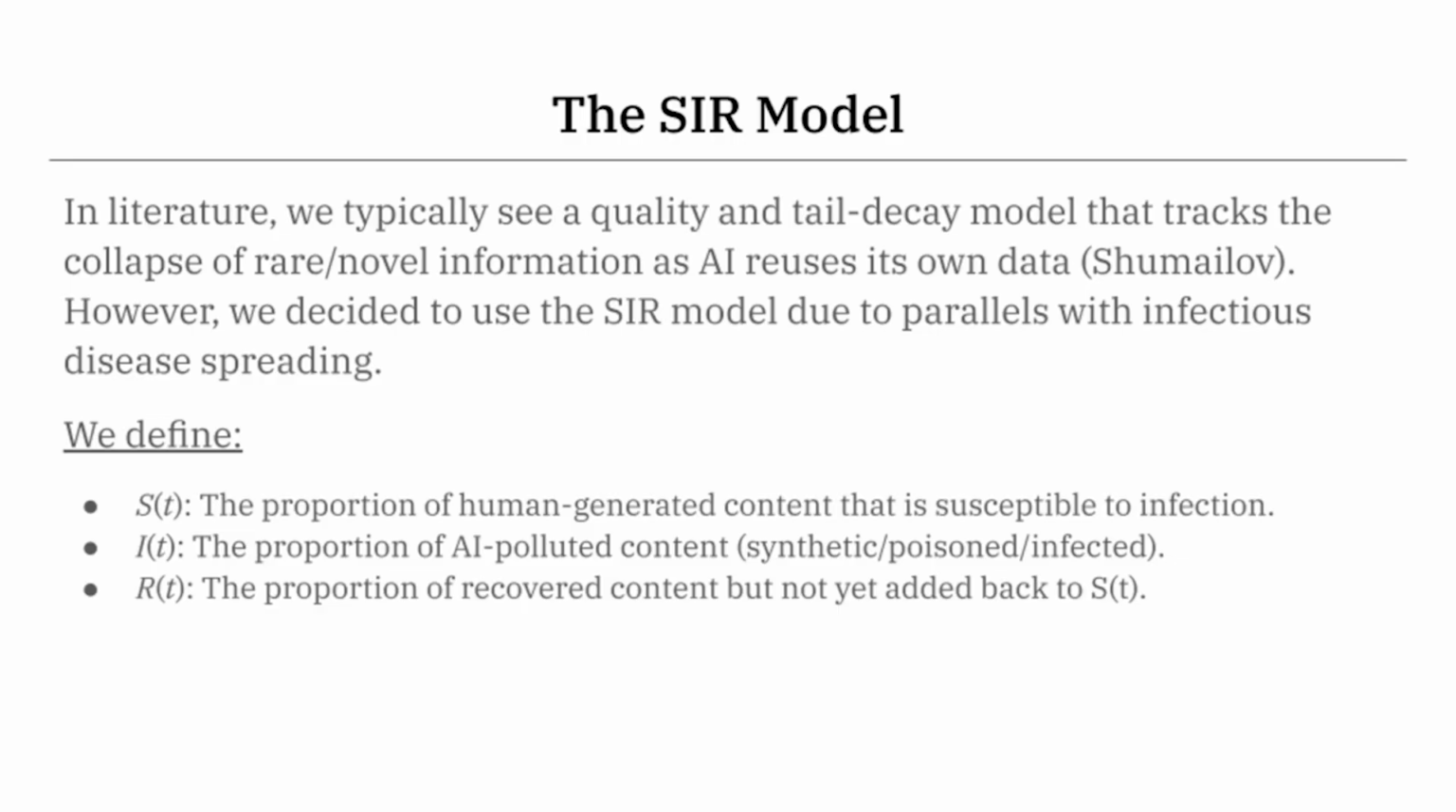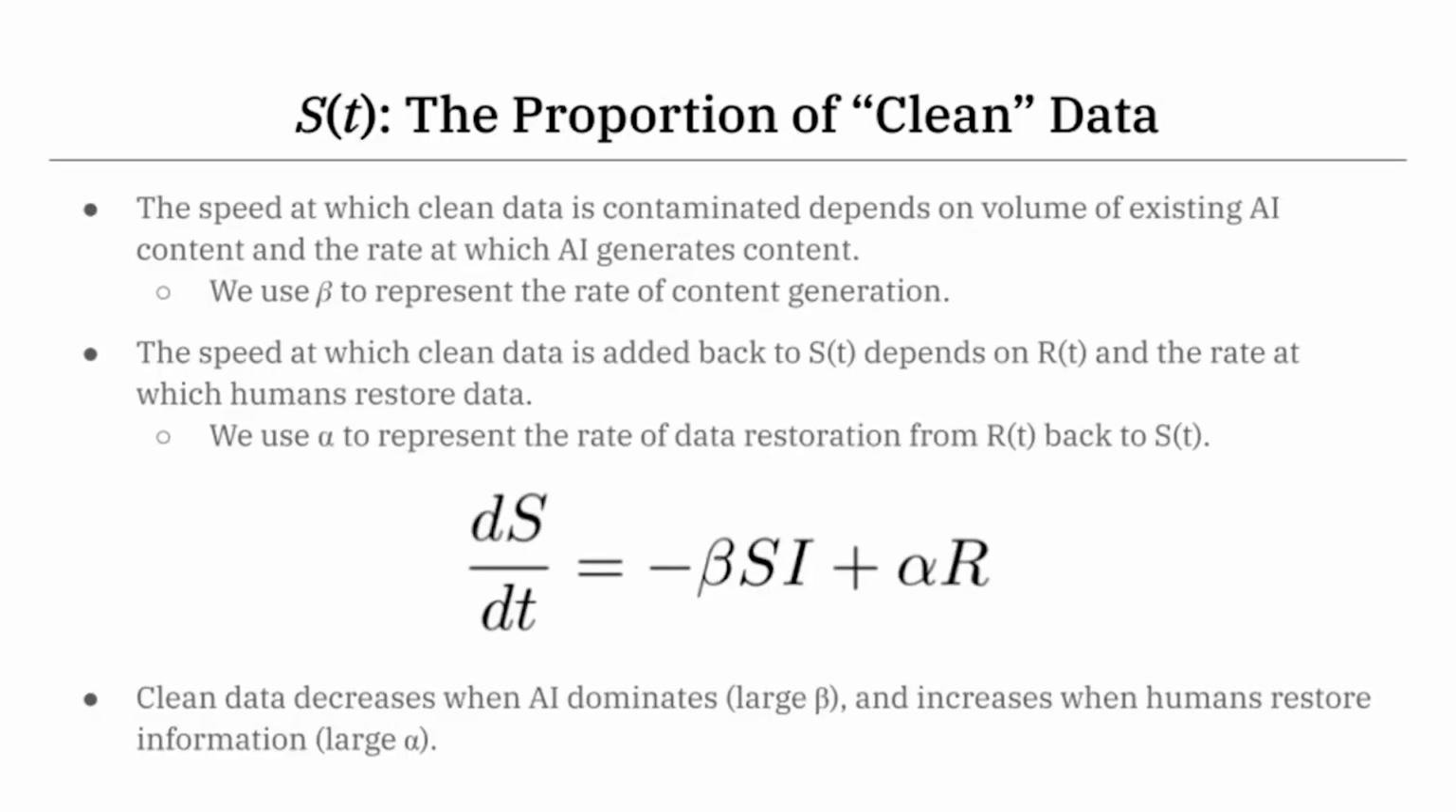To define our terms S, I, and R: S is the proportion of the data that is human-generated content that is clean and still susceptible to infection. I is the proportion of AI-polluted content, so this is content that's been run through a model and infected. And R is the proportion of recovered content that has been flagged by human intervention but not yet added back to S. S is the proportion that is clean data.